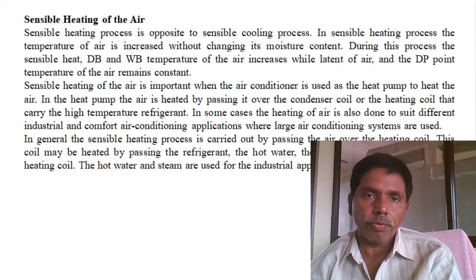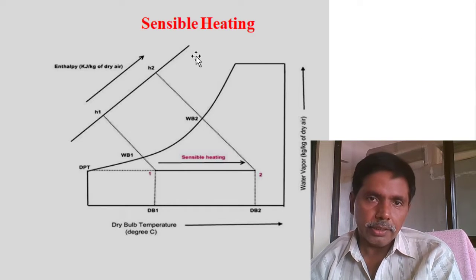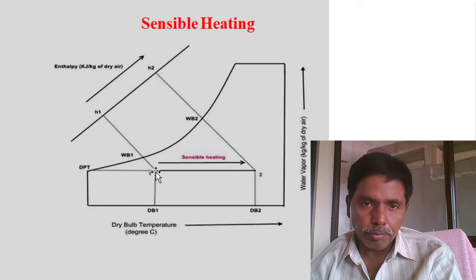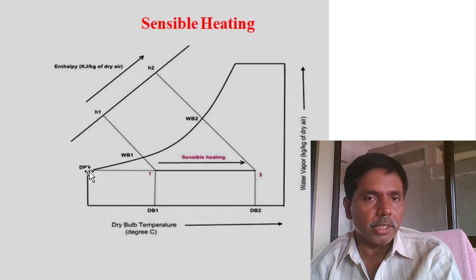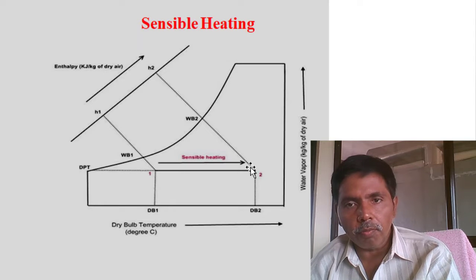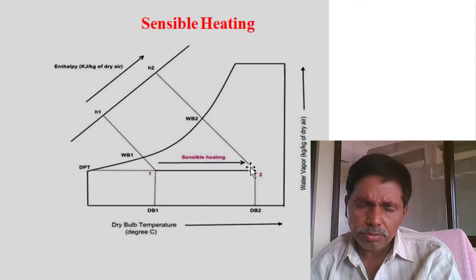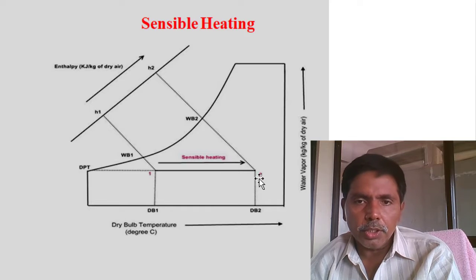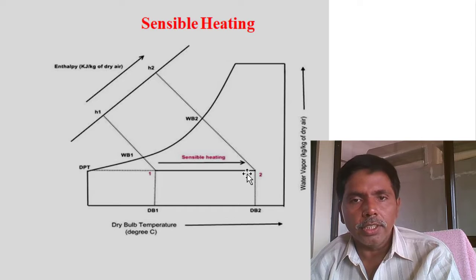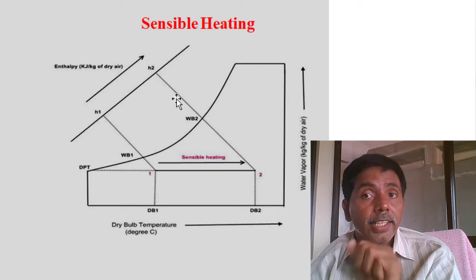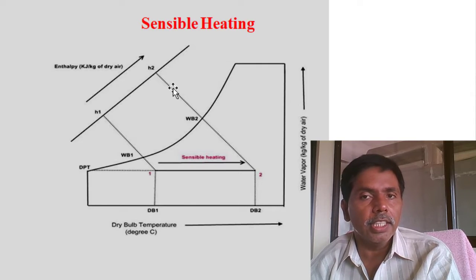Next method, sensible heating. Here, same, we are increasing the dry bulb temperature, wet bulb temperature also increasing, but like sensible cooling, dew point temperature and specific humidity are not changing. Enthalpy is increasing. Why? Because I added heat, automatically enthalpy of the air is increasing.